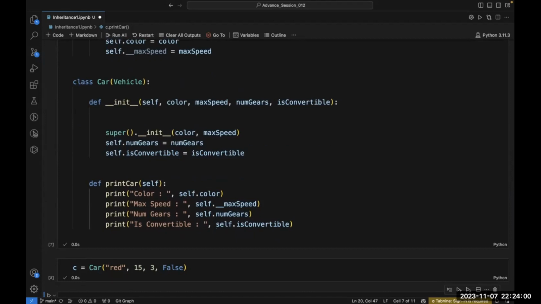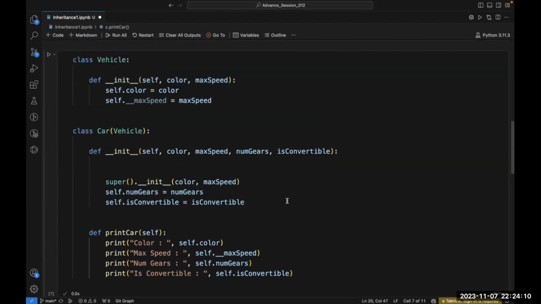So if I need to access this max speed, I have to access it through the vehicle class only. So I need to do something so that I may be able to access this max speed through the vehicle class.